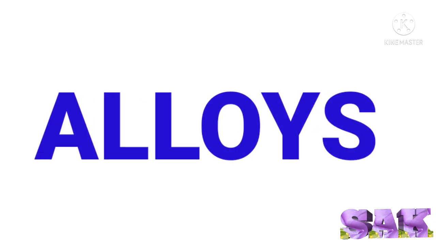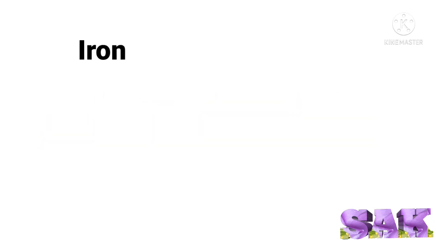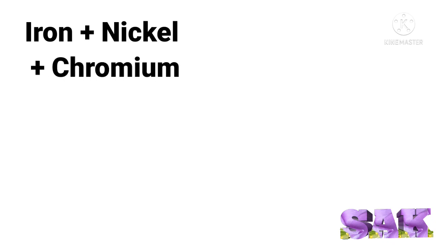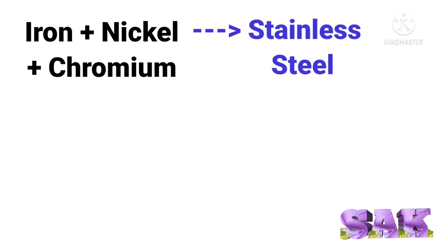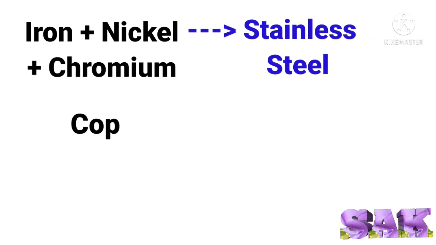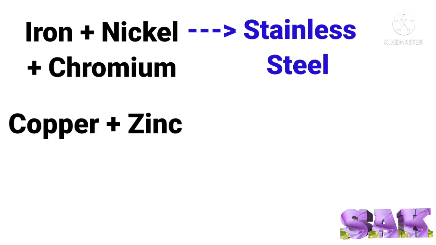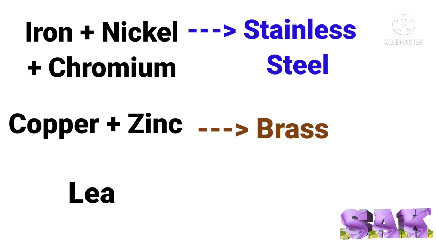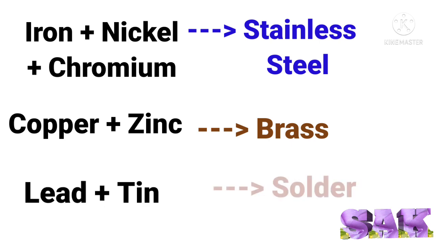Similarly, other alloys. Iron, nickel and chromium are the components of stainless steel. Copper and zinc are the components of brass. Lead and tin are the components of solder.